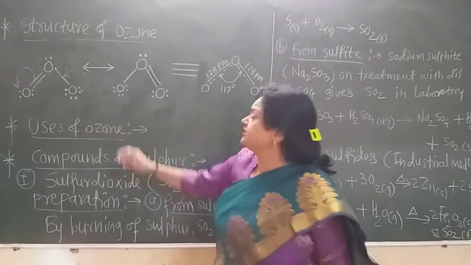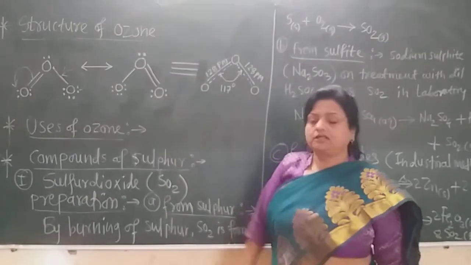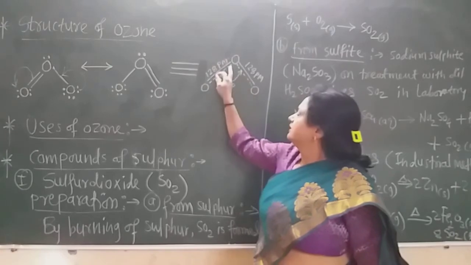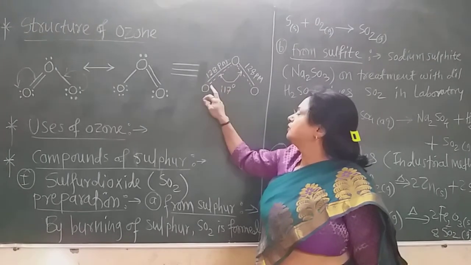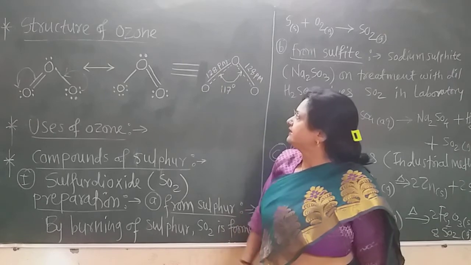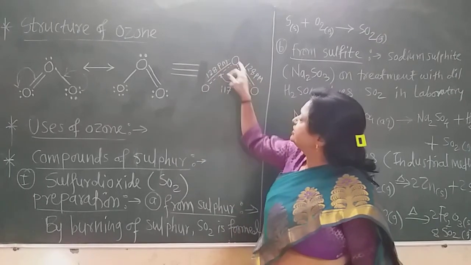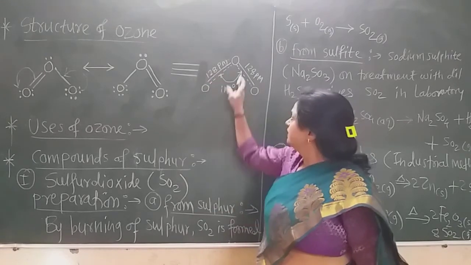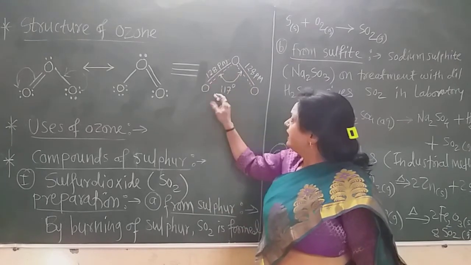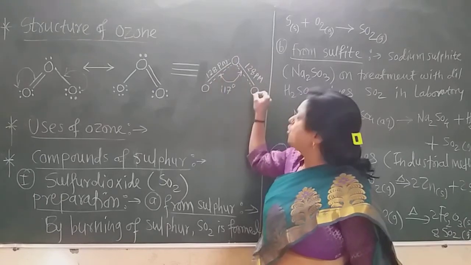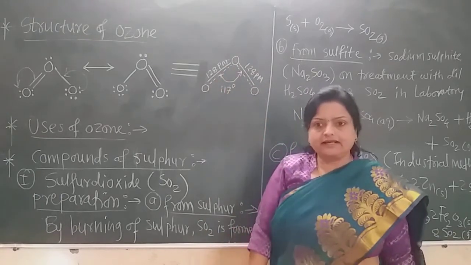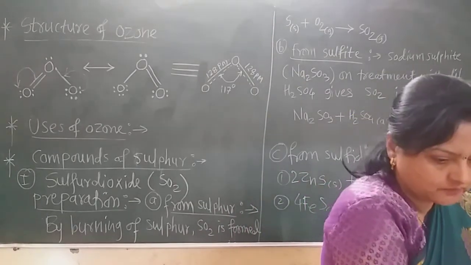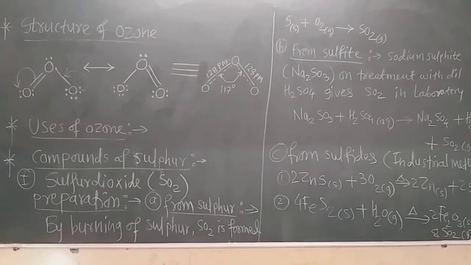These are the resonating structures, but there is a resonance hybrid in which the double bond belongs to both of the bonds, shown by the dotted lines. The bond length between the 2 oxygen atoms in the resonance hybrid is about 128 picometer for both of the bonds, and the O-O-O bond angle is 117 degrees. This is about the structure of ozone.